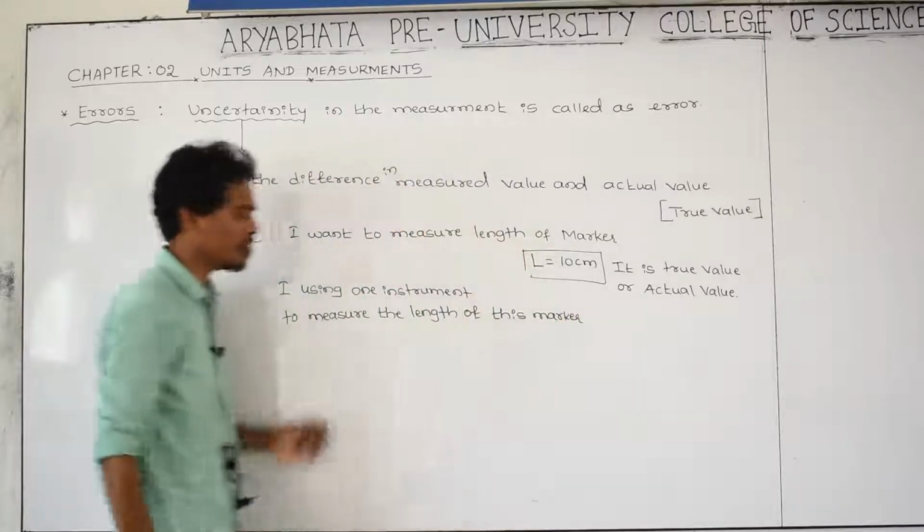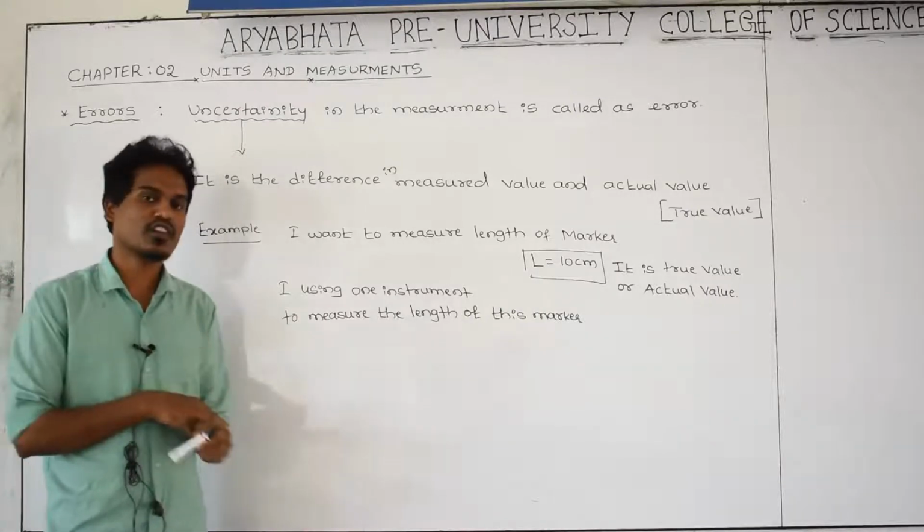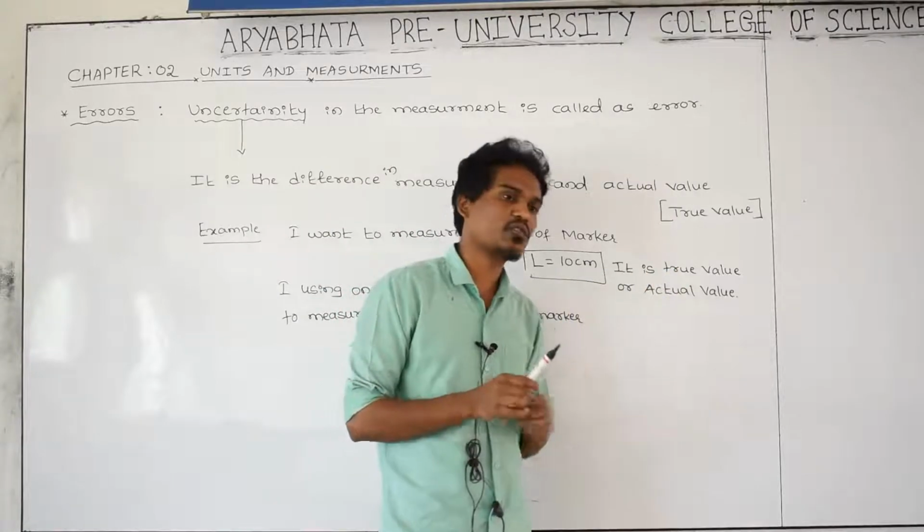I have an intention to measure the length of the marker by using the instrument. But I know the answer. What is the exact length of this one? That is 10 centimeter. That is the true value or actual value.